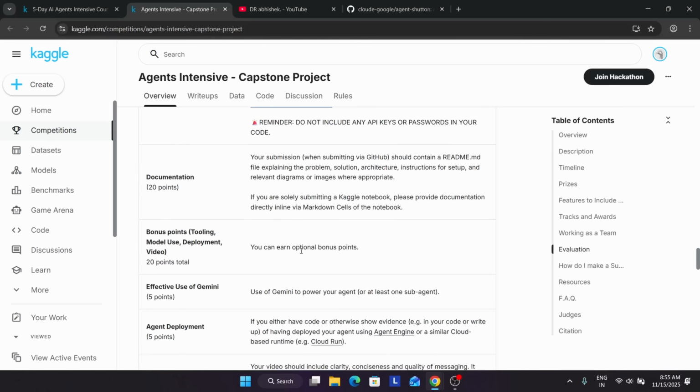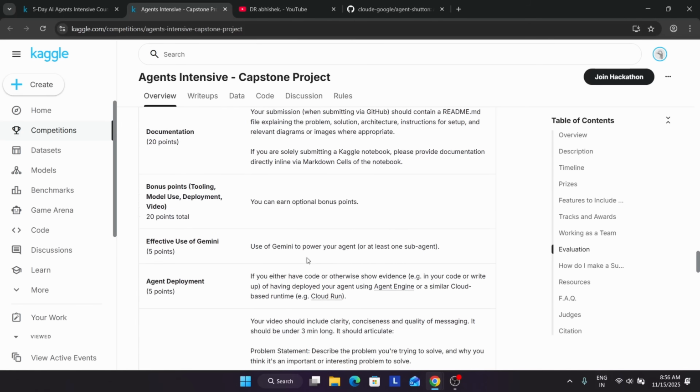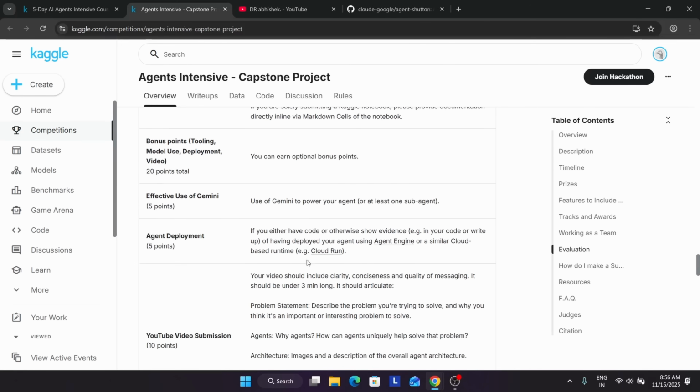Now here you can earn bonus points by making a video of the deployment, showing how your agents work, a quick demo in simple words. And if you are using Gemini models to test and build your agents, then you will get a 5 points bonus. And agent deployment: if you deploy on Google Cloud, you'll get 5 points. Basically, if you claim the subscription or redeem the credit code on Google Cloud on day 5, then you can just host it and then cancel the payment.